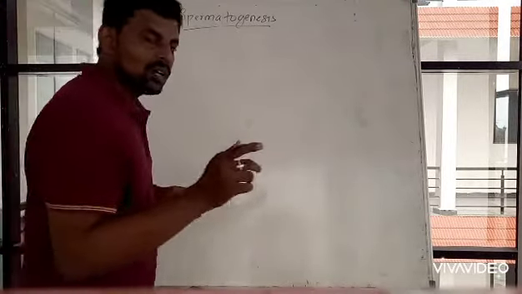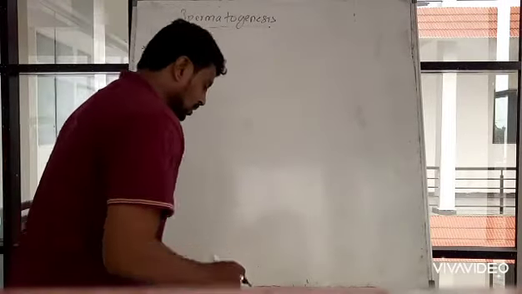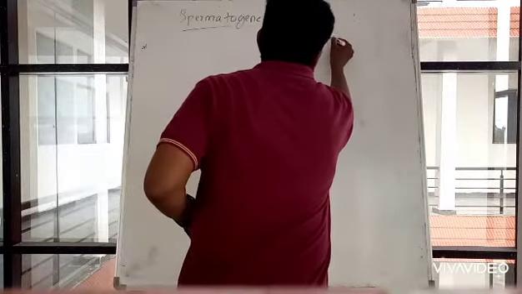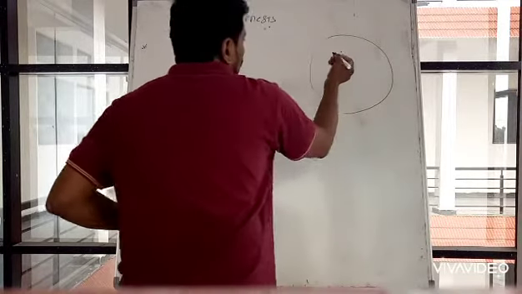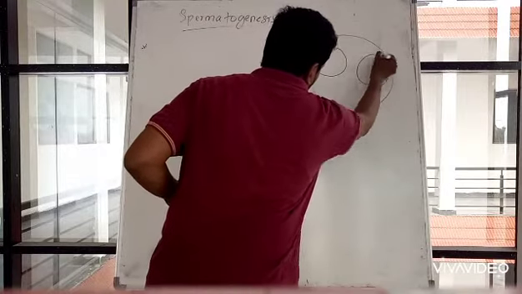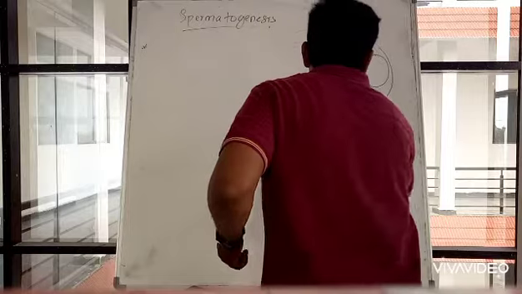I will try to draw the diagram of the seminiferous tubule. If you recall the structure, this is one tubule. Inside it around 3 to 4 seminiferous tubules will be there. One tubule will be here, one will be here, and the other will be here. So these are seminiferous tubules.